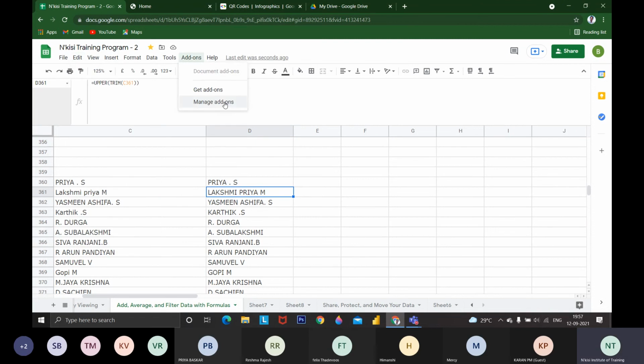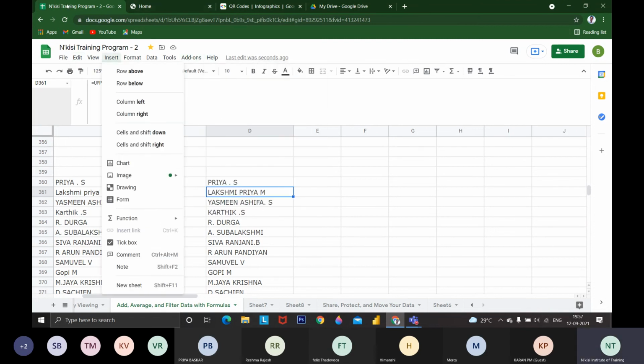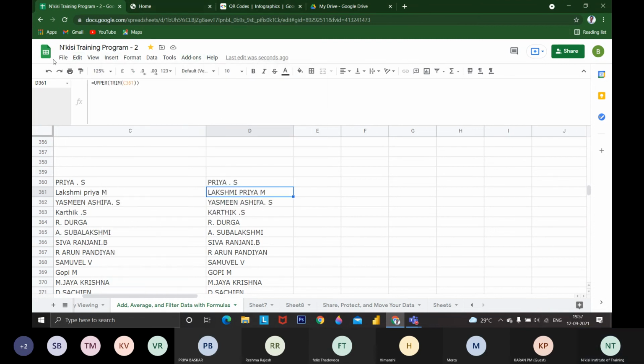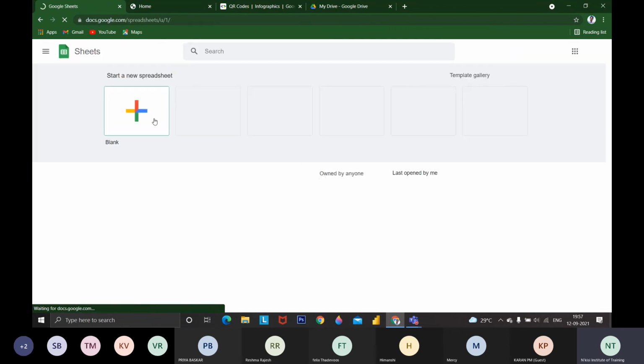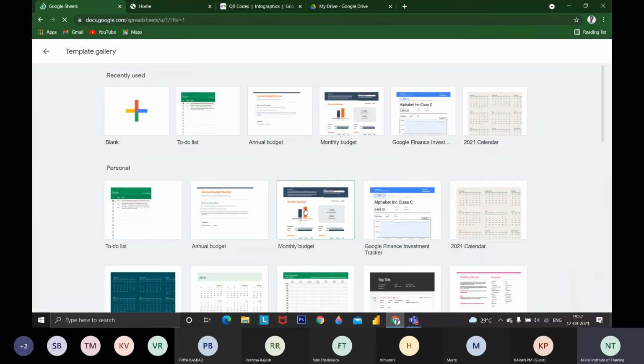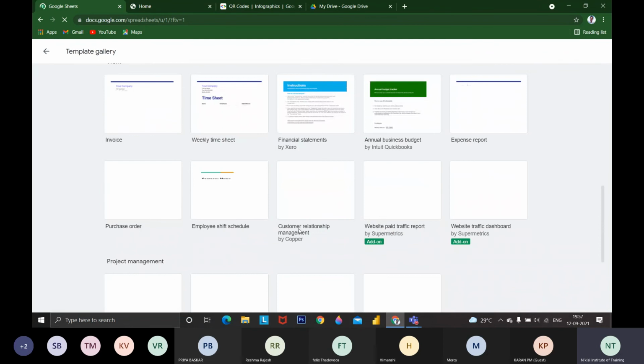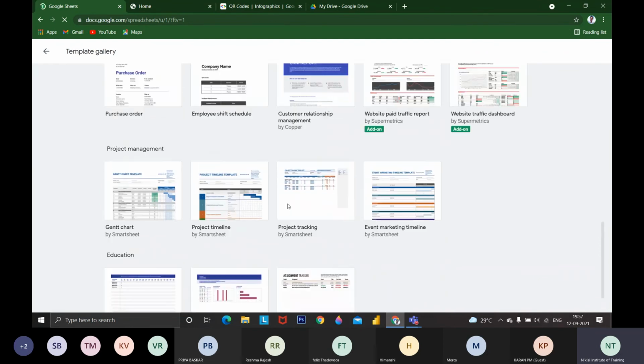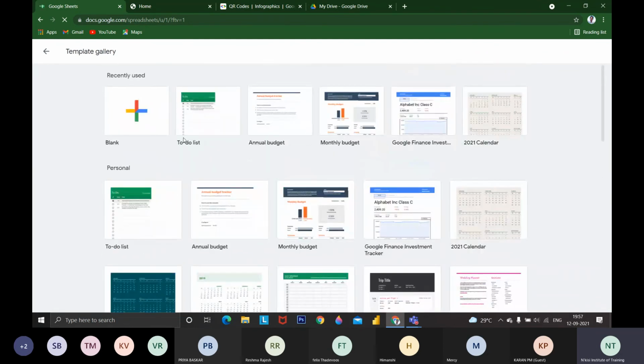I have covered everything. Finally, with the closing, I'm going to go back. You can press the logo to go back. It will be saved automatically. We need not save everything at the end. These are the templates gallery available. This has a few large templates available. You can make use of it.